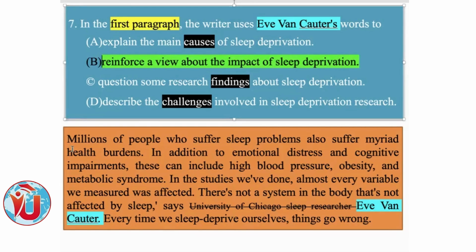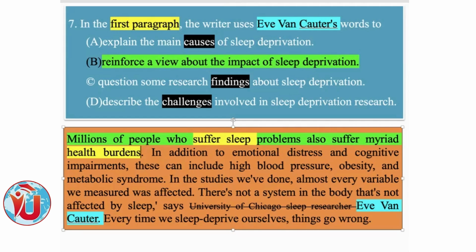Now coming to the topic sentence. What is the topic sentence? Millions of people who suffer sleep problems also suffer myriad health burdens. Myriad means plenty, many, so many health problems. So we can say who suffer sleep problems, who are deprived of sleep. Deprivation of sleep is the cause, and health burdens, or health problems, is the effect. The topic sentence speaks about cause and effect. What is the cause? Suffering sleep means sleep deprivation. That is the cause. The effect is health burdens, problems. Cause and effect.